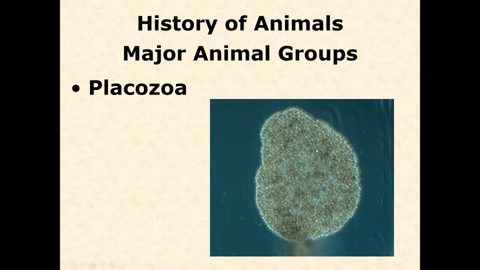Modern genetic analyses place them within the metazoa, but still with some uncertainty as to exactly how they're related to the other metazoa. So just know the ctenophores and the placozoa, know that they are metazoa, but we don't know exactly how they are related to the other animals. At the very end of today's lecture, we'll show you an overview of all the relationships of the major groups of metazoa that you need to know.